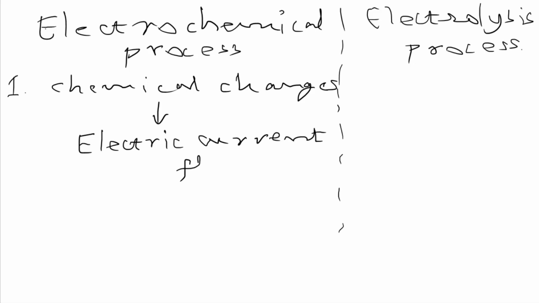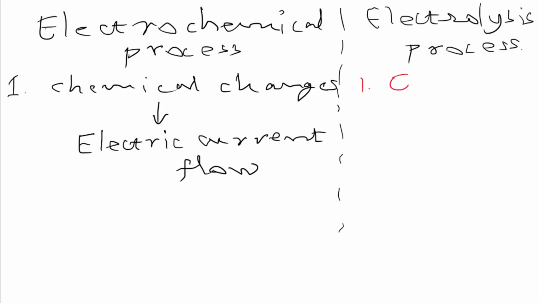So this is the definition of the electrochemical process, and one more thing we can say here is that chemical energy is converted into electrical energy also. Chemical change is known as chemical reaction. A chemical reaction causes electric current flow.